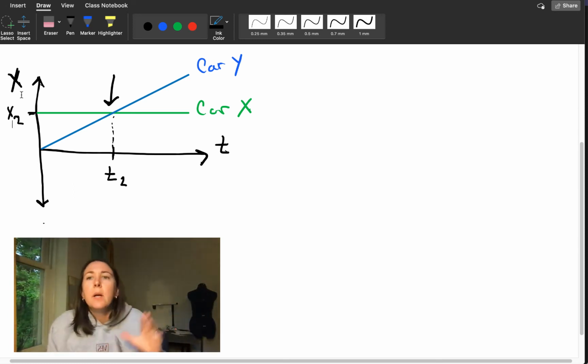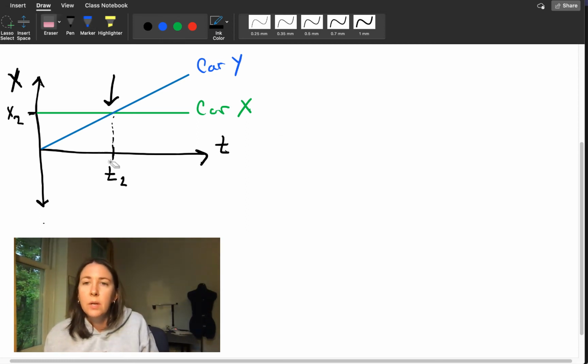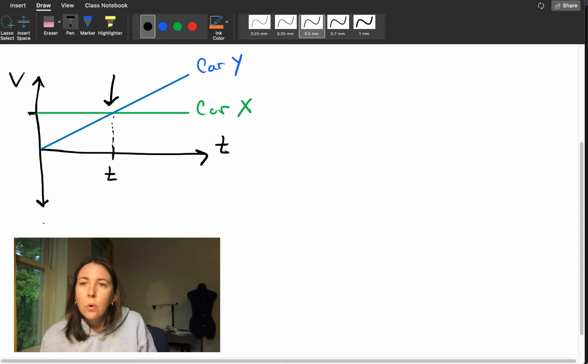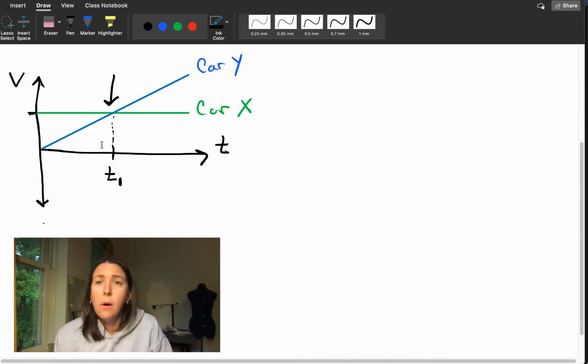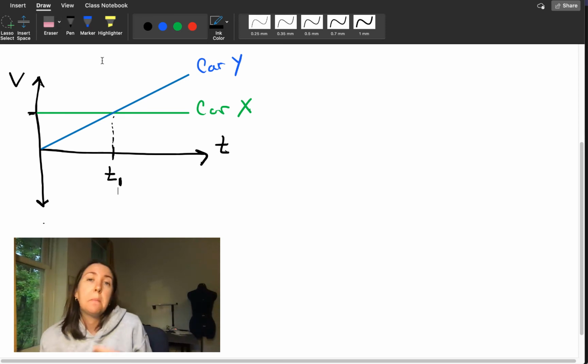Right? Okay, but what happens if this, instead of being a position versus time graph, is a velocity versus time graph? So I'm going to leave my T there, but let's turn this into a velocity. Okay, so what happens when these are velocity versus time graphs then? Yeah, right? Things get sort of weird and complicated. Are these two cars following the same motion? Are they doing the same thing?